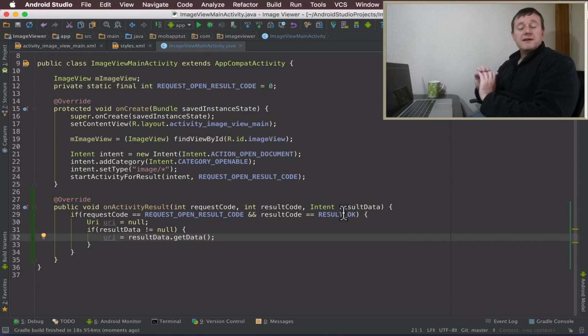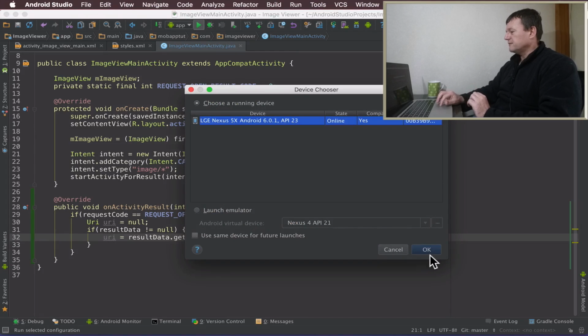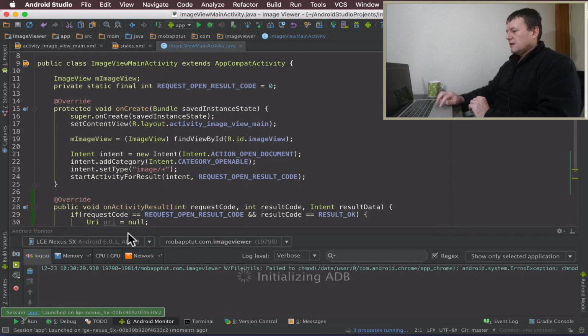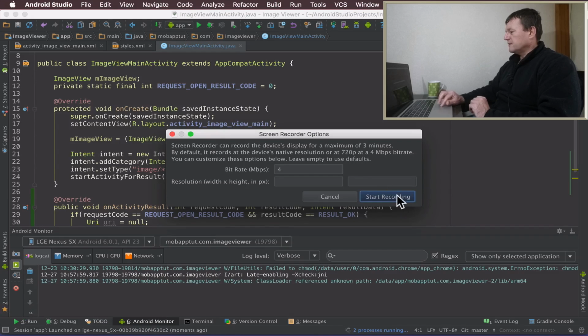Okay, next step here is just to run the application. Make sure the application still runs okay. We don't see any bugs. Let me record that so you can see what's happening.